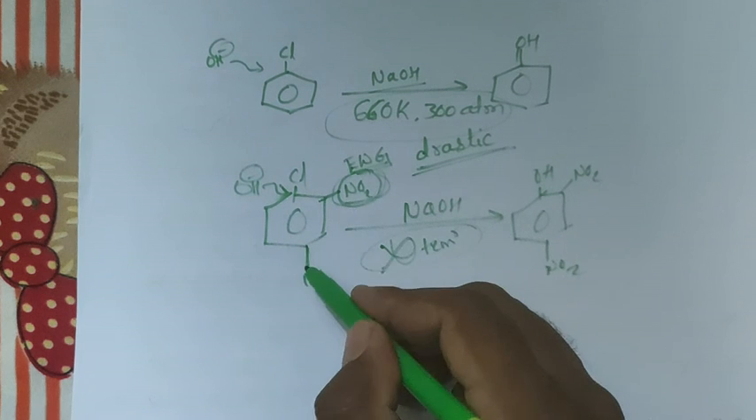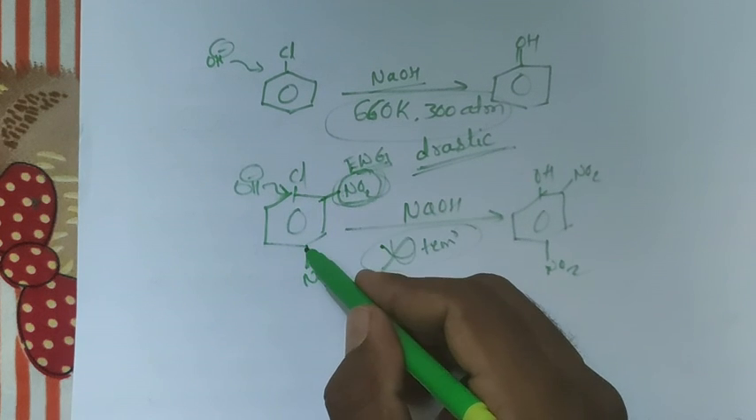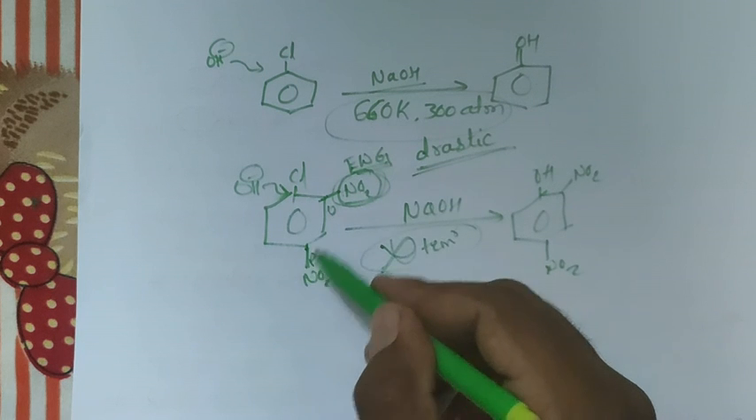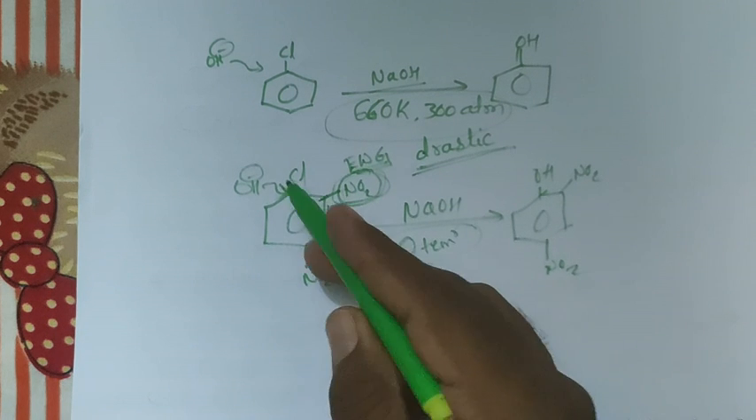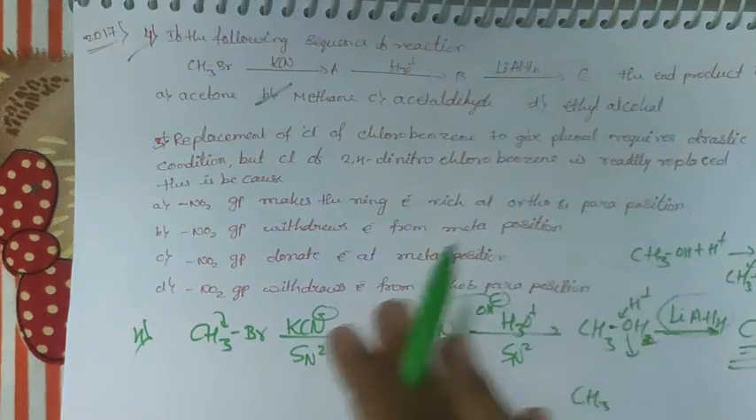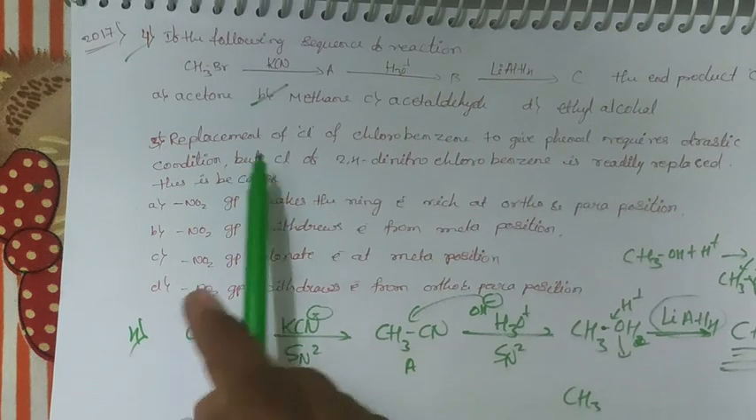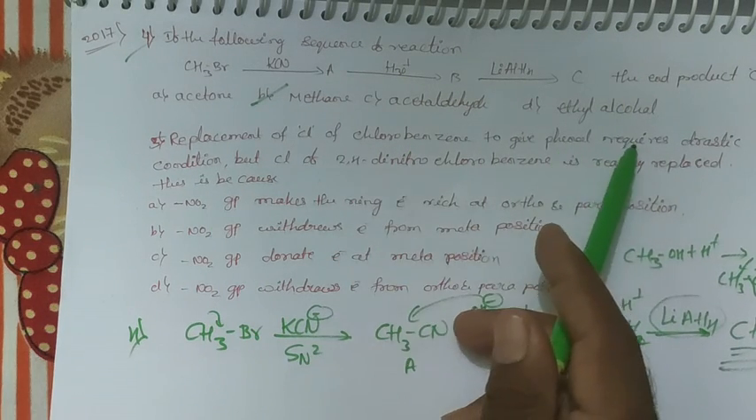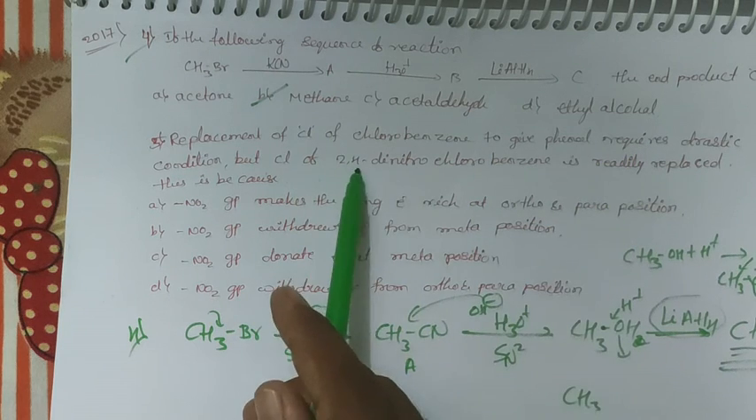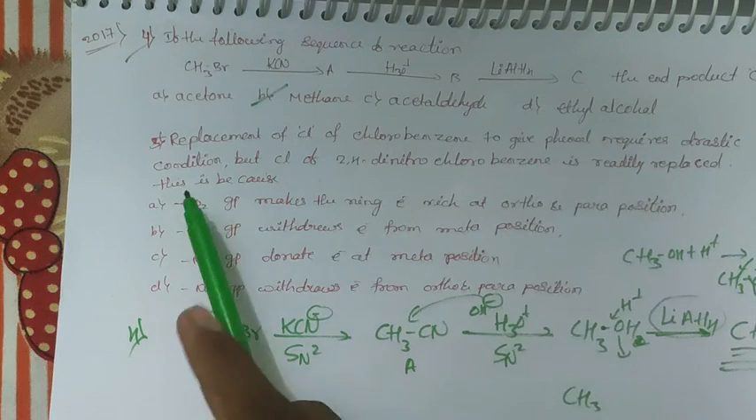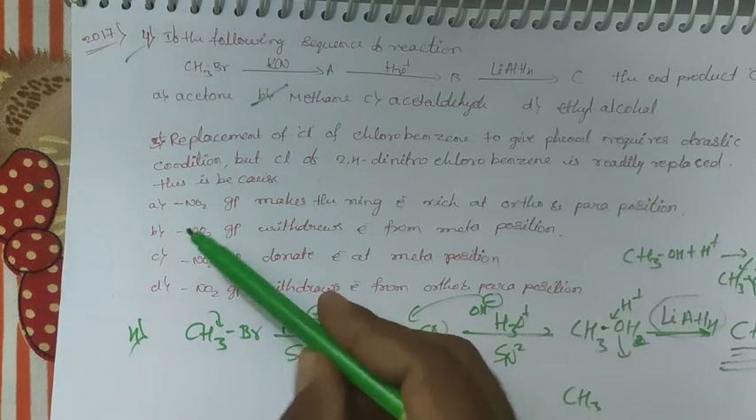Therefore, they are very activating towards the ortho and para positions. They withdraw the electron in the ortho and para positions. Therefore, OH minus replaces chlorine by OH very fast. So the replacement of chlorine in chlorobenzene to give phenol requires drastic condition. But 2,4-dinitrochlorobenzene readily replaces.